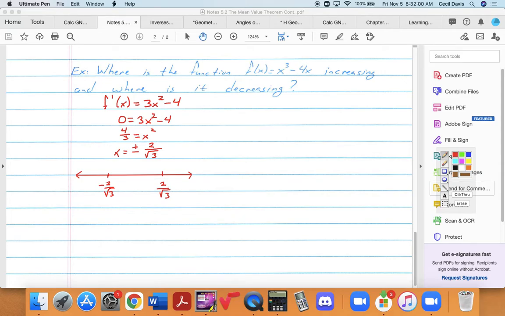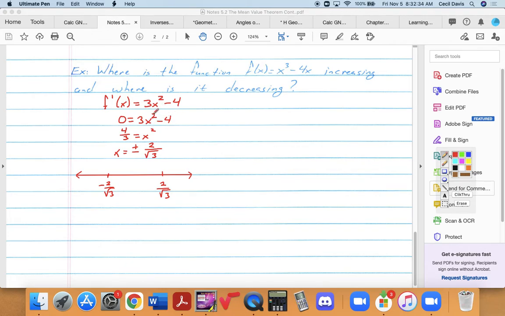Notice that partitions the number line into 3 different parts. Parts that are less than negative 2 over the square root of 3, parts that are between negative 2 over the square root of 3 and 2 over the square root of 3, and parts that are greater than 2 over the square root of 3. Okay? And what we can do is analyze the sign of the first derivative within each one of these.